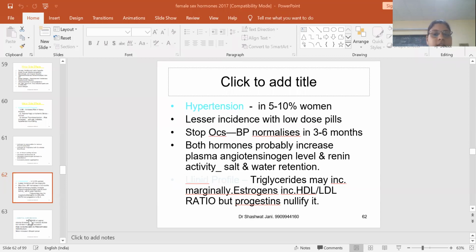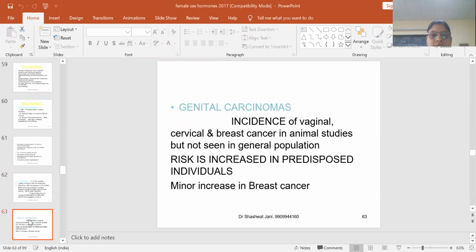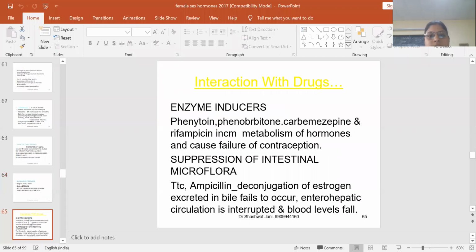Now next is genital carcinoma. There can be increase of the vaginal, cervical and breast carcinoma by the use of contraceptives. Hepatomas can occur. Now interactions: there can be enzyme inducers like phenytoin, phenobarbital. They can increase the metabolism of hormones and cause the failure of contraception.